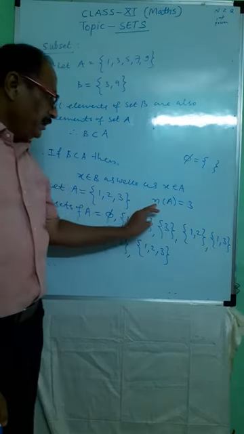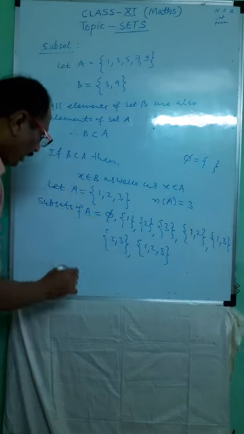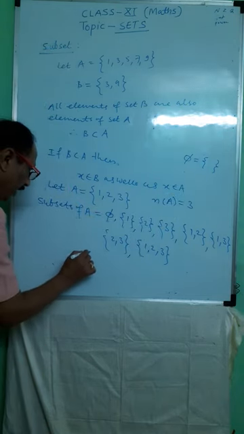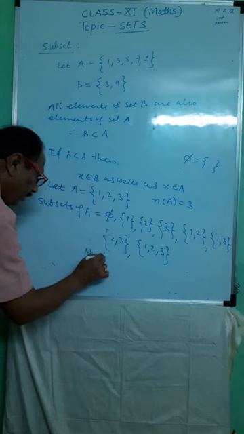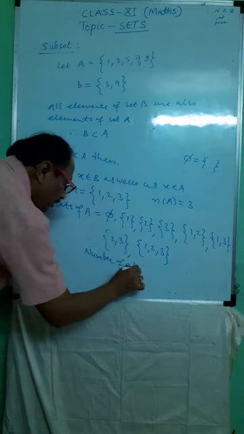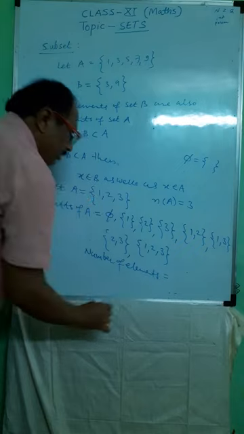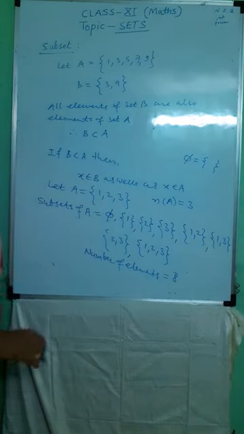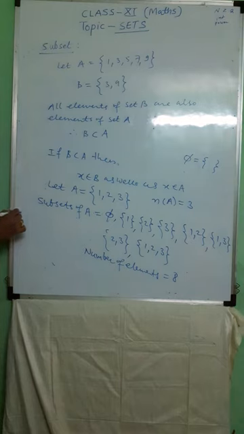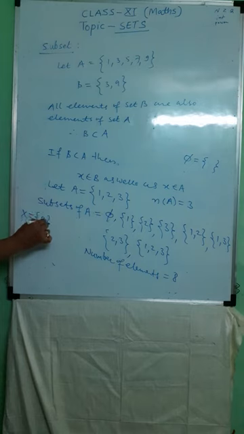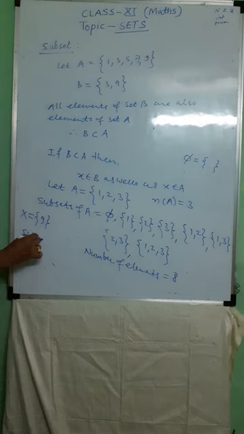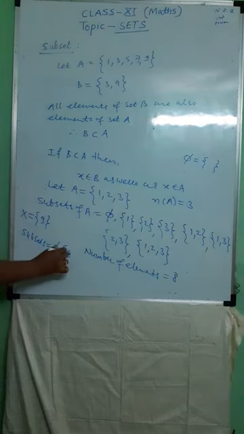Here the number of elements in set A is equal to 3 and the number of subsets of A is 8. If we take the set having element 9, only one element, then what are the subsets? Then the subsets are ϕ, which is a subset of every set, and the set itself. Means the total number of subsets is 2.